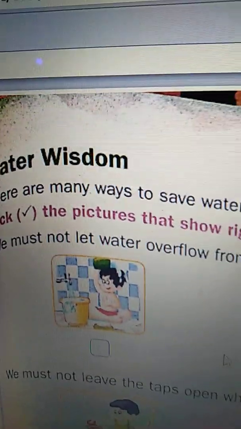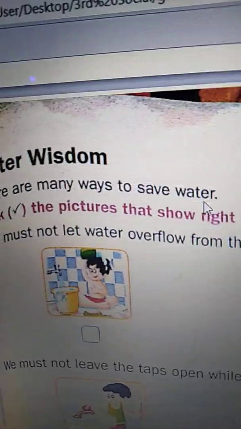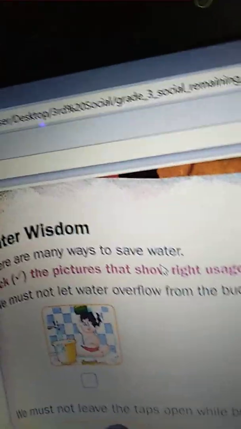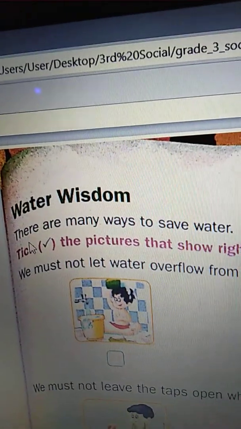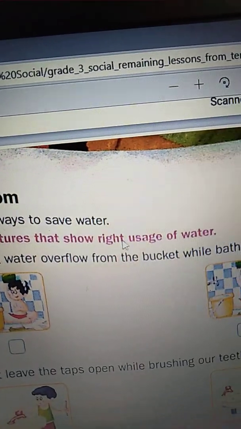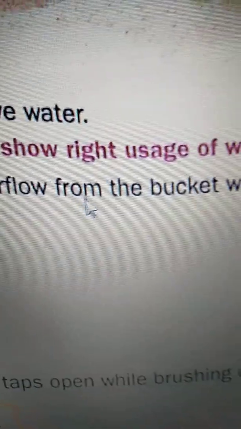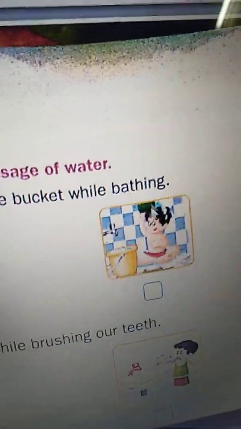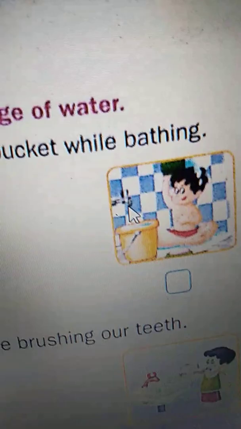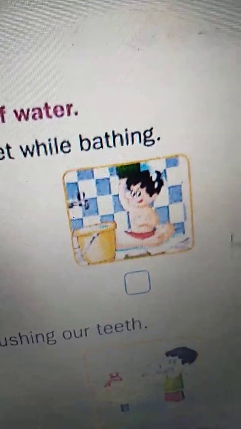See here, water wisdom. There are many ways to save water. Tick mark the picture that shows the right uses of water. We must not let water overflow like this. We should not turn on the tap and let it overflow. Take water from the bucket while bathing. We should fill the bucket, turn off the tap and continue our bath.